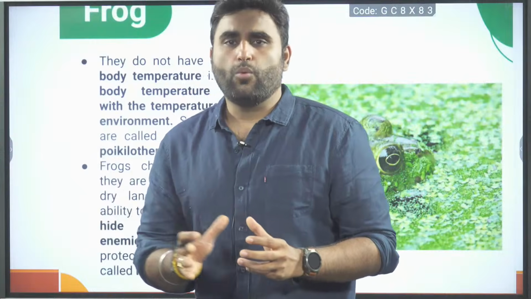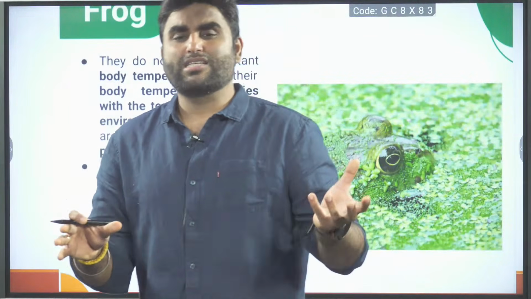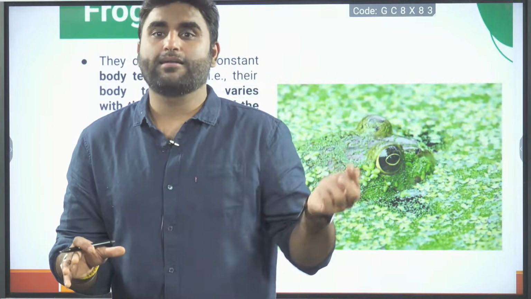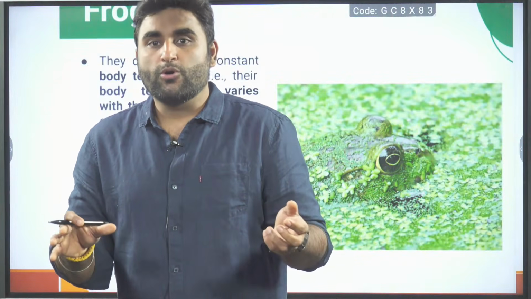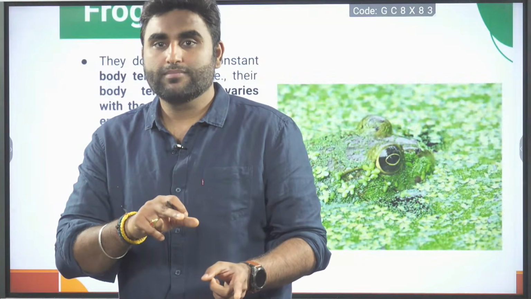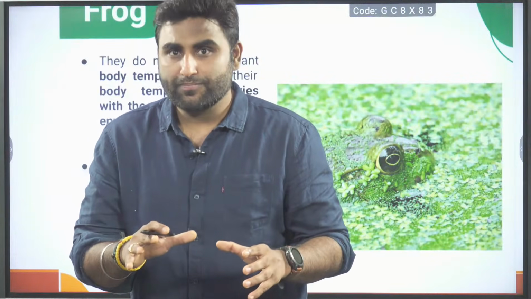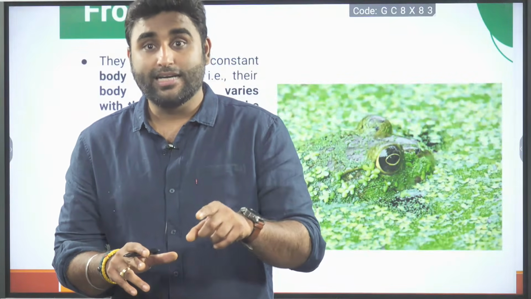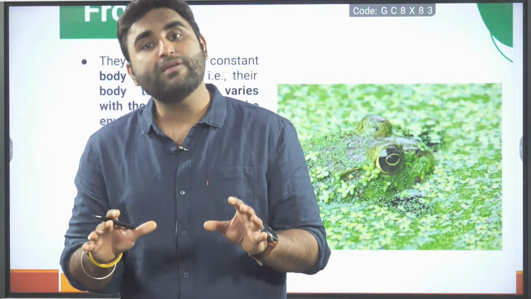Like one snake is there called a coral snake with red and white stripes. That is a venomous snake. But one more snake is there, a wolf snake. Wolf snake also shows the red and white pattern. So the wolf snake is mimicking the color of the coral snake. So many predators don't try to attack the wolf snake, thinking it is a coral snake. It will be venomous. Are you getting me?